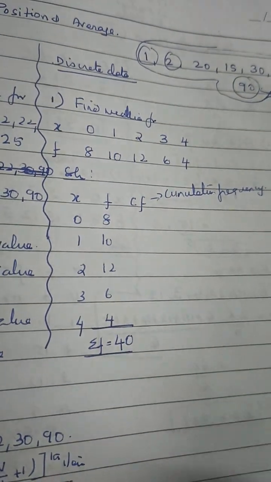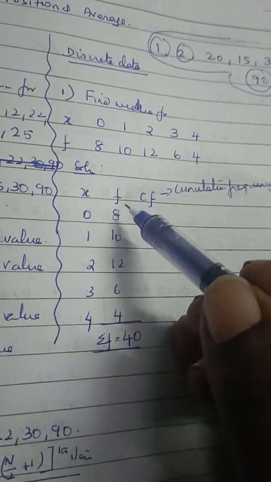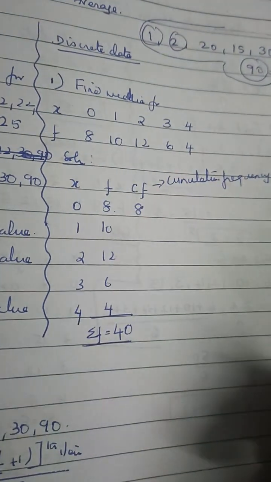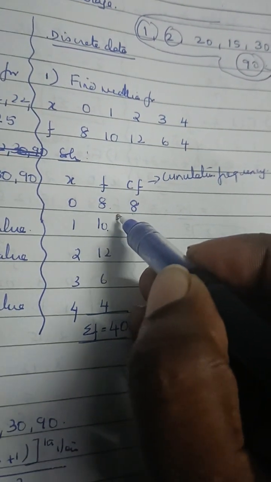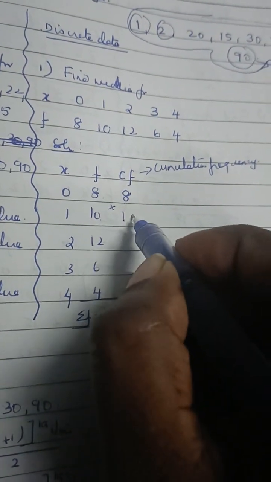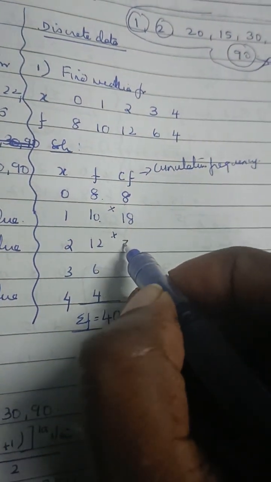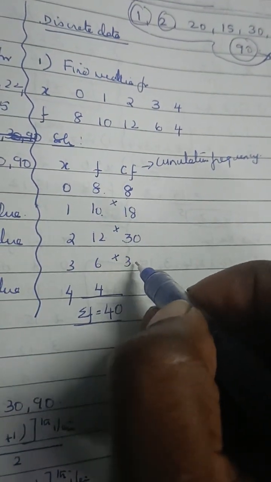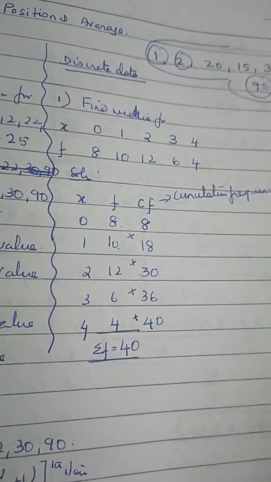So how to find cumulative frequency? We'll look at only f, don't forget x. For f, the first value is 8, cumulative first value is 8. Then 8 plus 10 is 18. 18 plus 12 is 30. 30 plus 6, 36. 36 plus 4, 40.